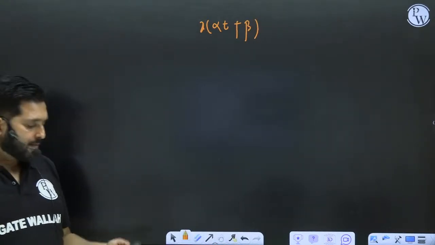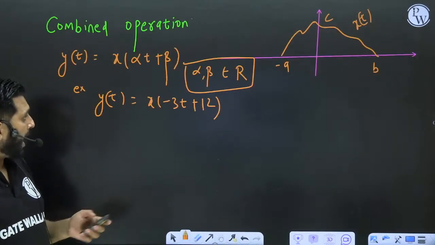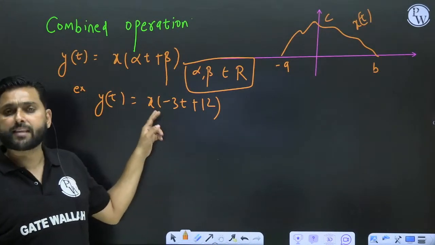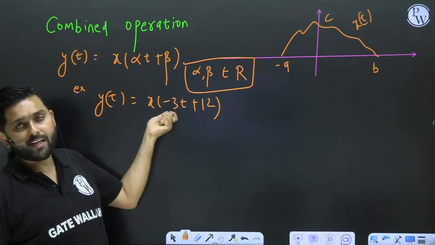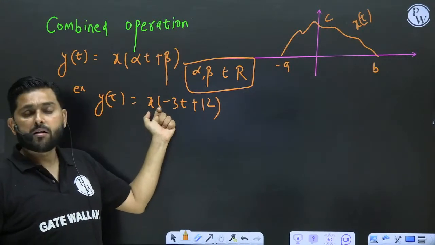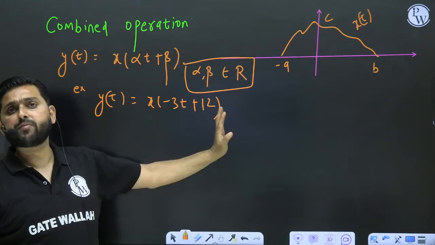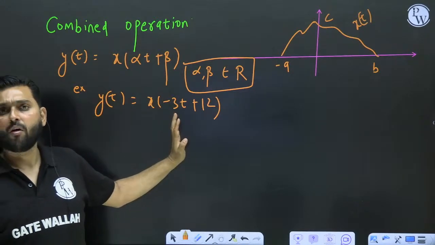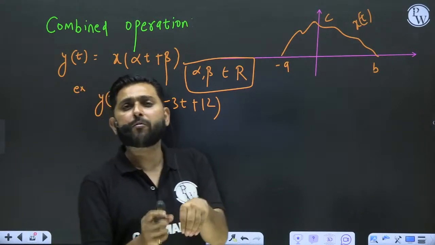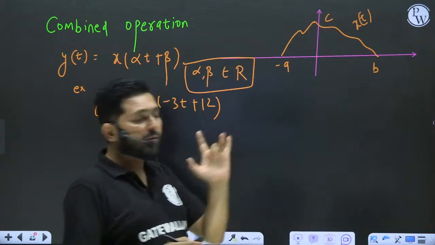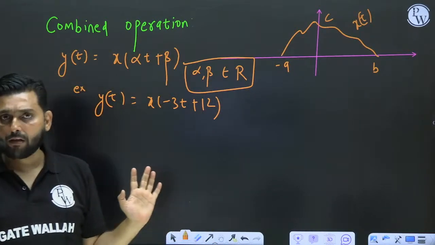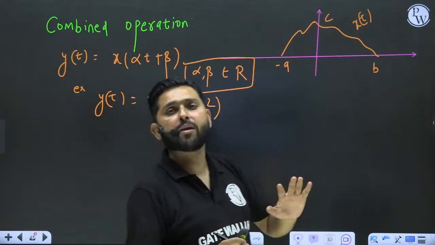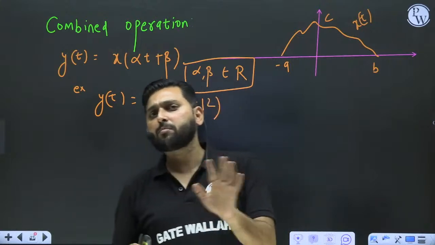what is the way? Sir, first I will do shifting and then scaling and then reversal, or first I will scale and then I will shift and then I will do reversal. What should be the way to perform this operation? I will give you by the proof. Any way you may opt, no matter whatever the way you are opting, your answer must remain the same.